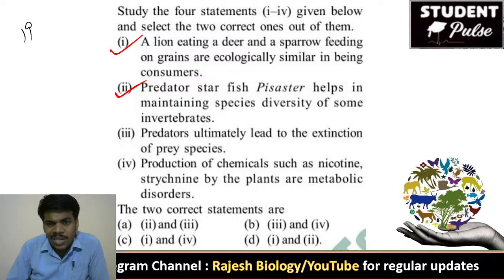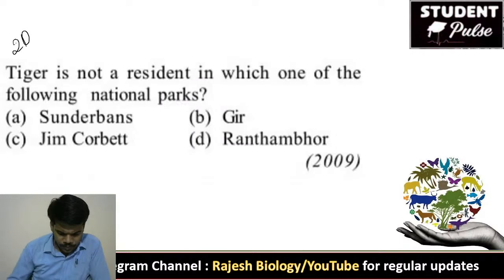Predators ultimately lead to the extinction of prey species. Not ultimately, because competition is there. Production of chemicals such as nicotine and strychnine by the plants are metabolic disorders. Actually, they are not metabolic disorders. So, the option is 1 and 2, D. Very good. That's the 20th question.